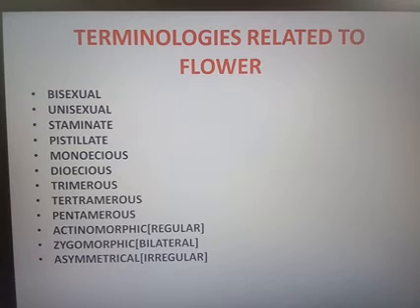If it is the multiples of 4, it is known as tetramerous. If it is the multiples of 5, it is known as pentamerous. So monocot flowers are trimerous, multiples of 3. The flower structure is different in dicot and monocot plants. Trimerous condition is seen in monocot plants. Then tetramerous or pentamerous condition is seen in dicot plants.